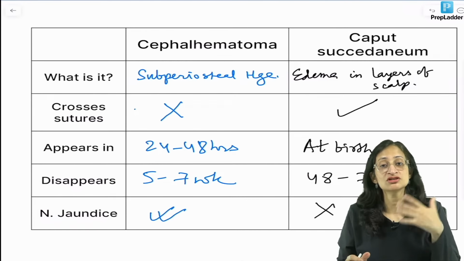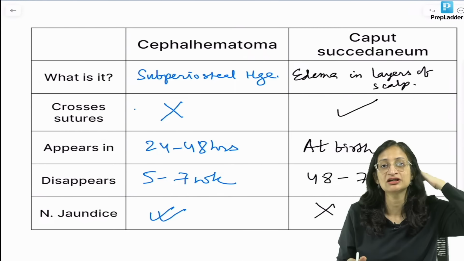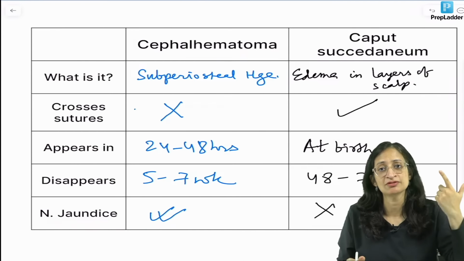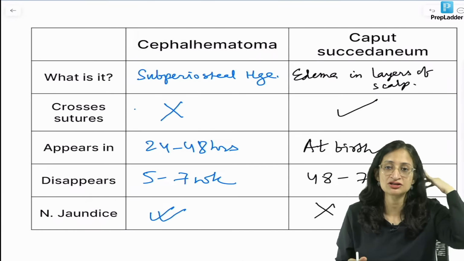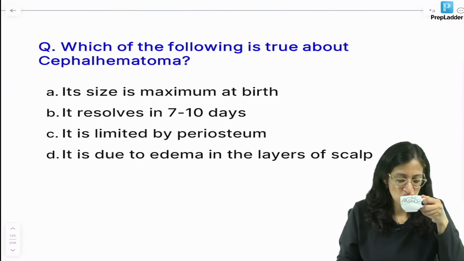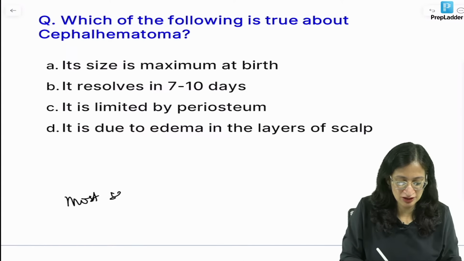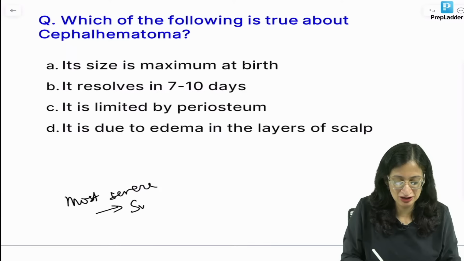Now another hemorrhage which is much more severe than that is subgaleal hematoma, where you can get a diffuse bleeding, the baby can have features of shock, baby can appear pale and you can see a large area of bleed in the scalp. So that is subgaleal bleed. So if you ask which of the bleeds is most severe for the baby, it is the subgaleal bleed.